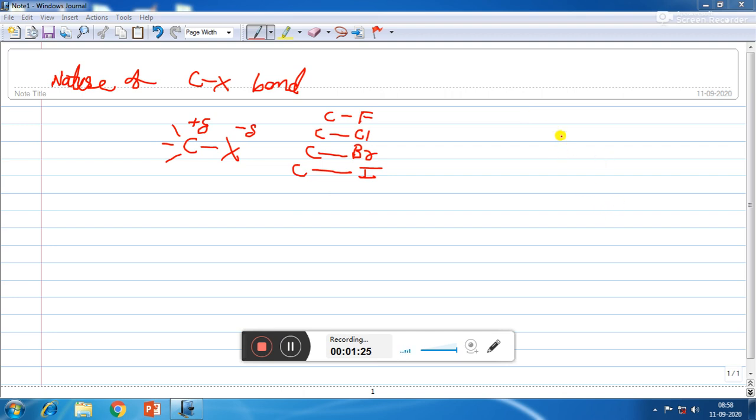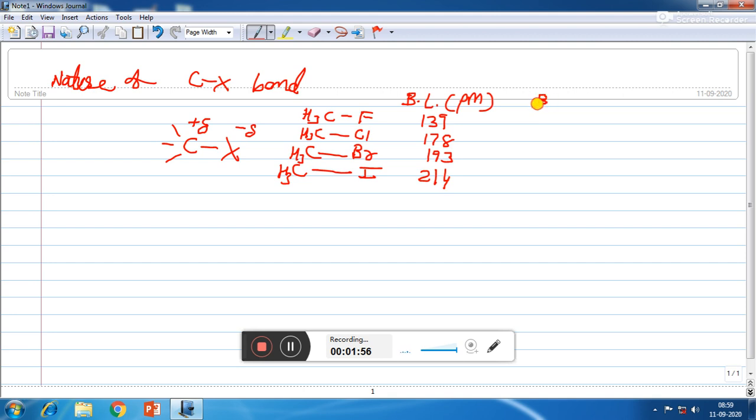As we can see, the bond length of CF in picometers is 139, bond length of CCl is 178, bond length of CBr is 193 and bond length of CI is 214, in case of methyl fluoride, methyl chloride, methyl bromide and methyl iodide.